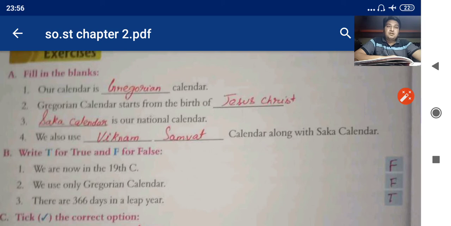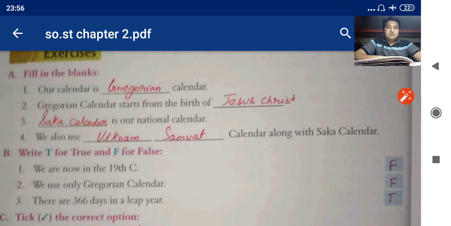Dash is our national calendar. Which is our national calendar? Shaka calendar. We also use dash calendar along with Shaka calendar. I have mentioned in the chapter we are using Shaka calendar with one more calendar, that is Vikram Samvat calendar.